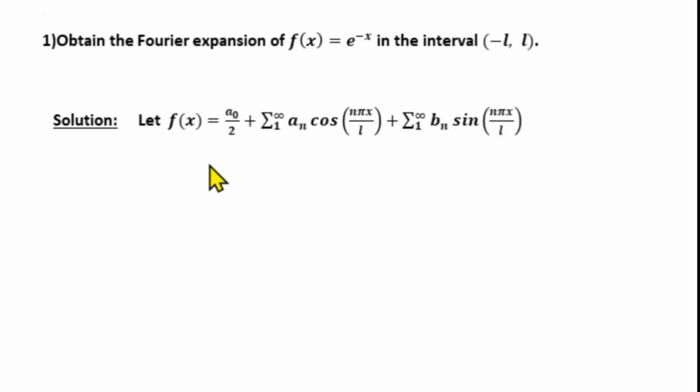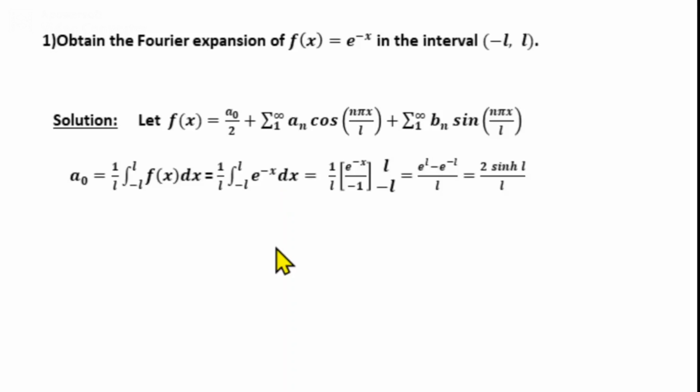First, let us find a0. What is the formula for a0? a0 is 1 by L integral from minus L to L f of x dx. Substitute for f of x, we will get a0 equal to 1 by L integral from minus L to L e power minus x dx.